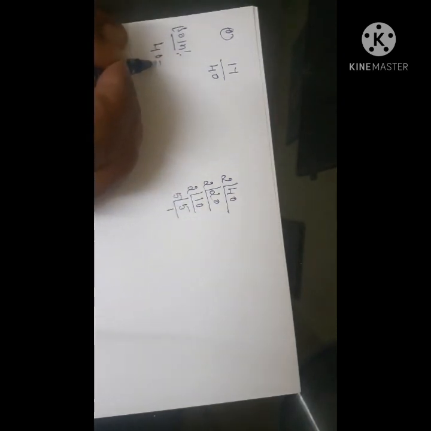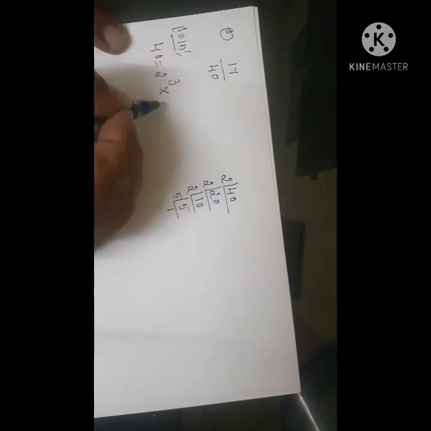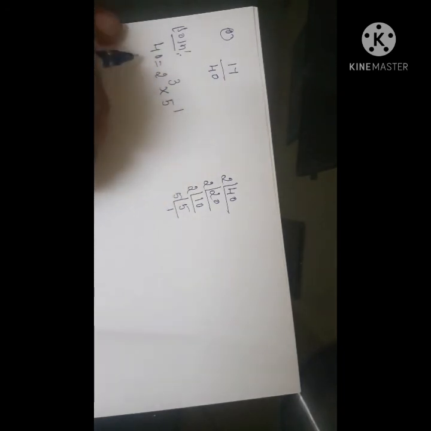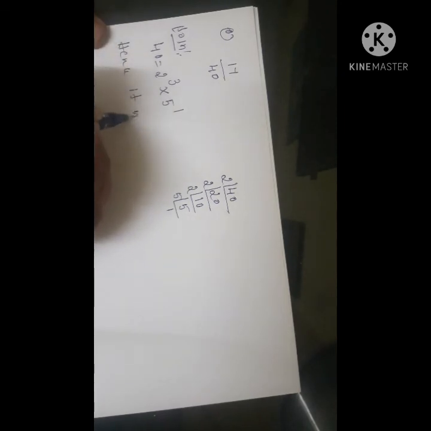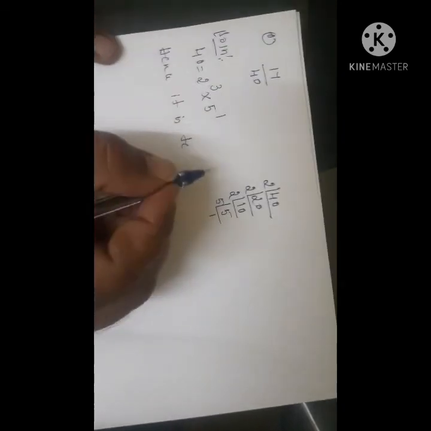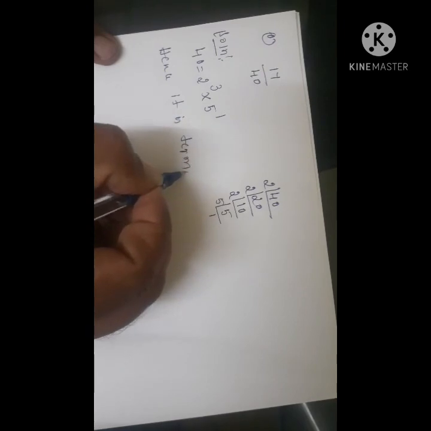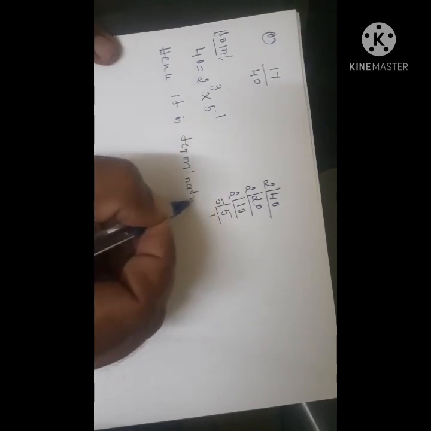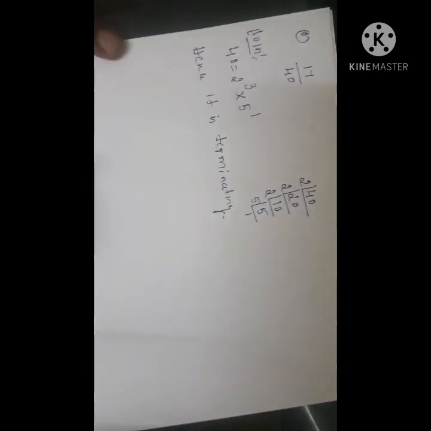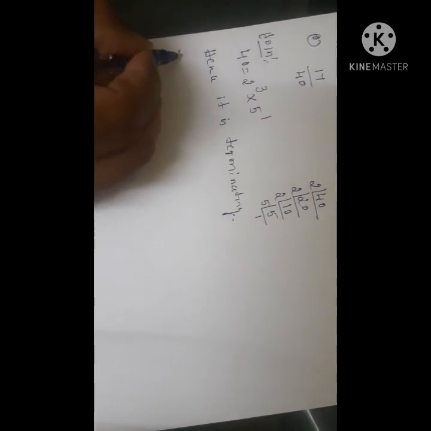Therefore, 40 can be expressed as 2 to the power of 3 into 5 to the power of 1. Hence, it is terminating.